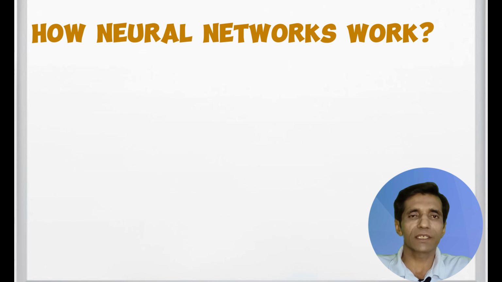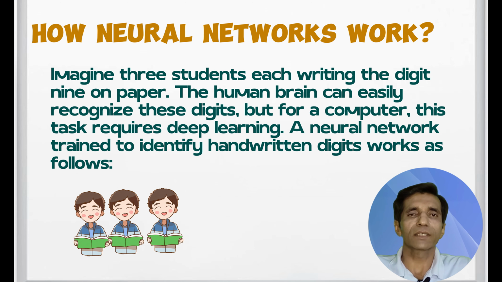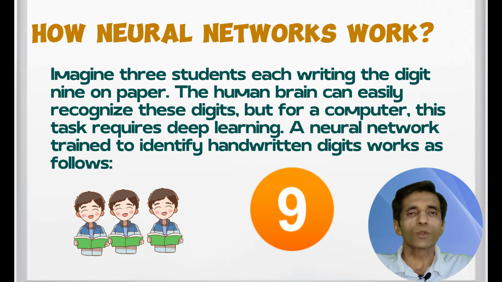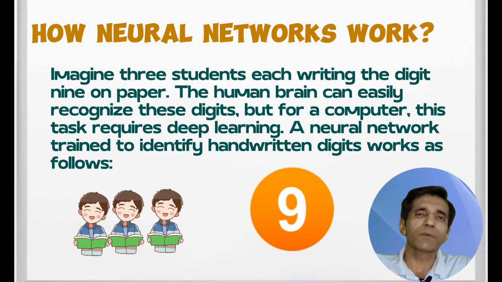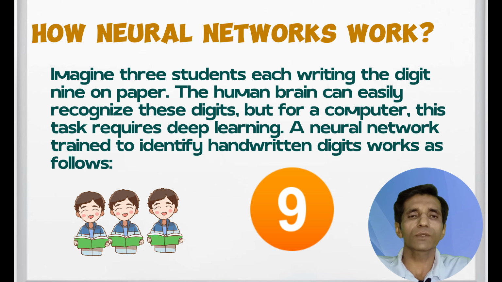How do neural networks work? Let's explore how neural networks function. Imagine 3 students each writing the digit 9 on paper. The human brain can easily recognize these digits, but for a computer, this task requires deep learning. A neural network trained to identify the handwritten digits works as follows.